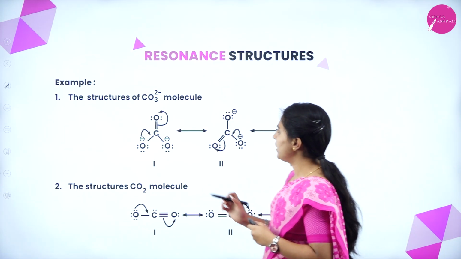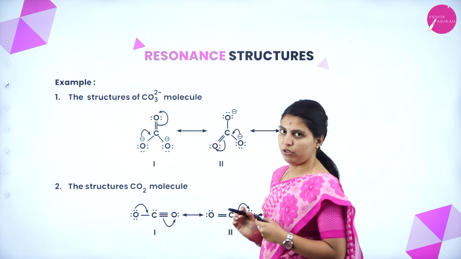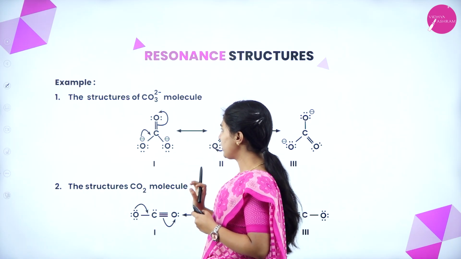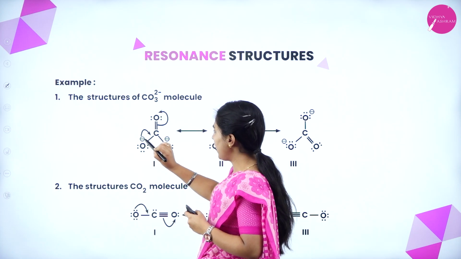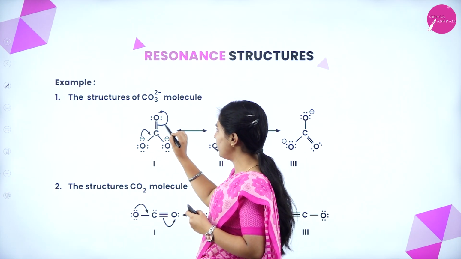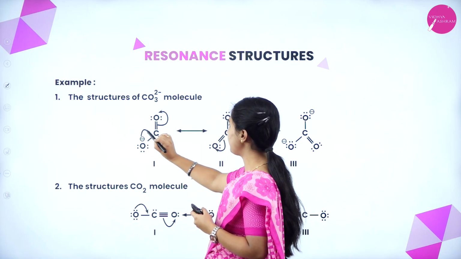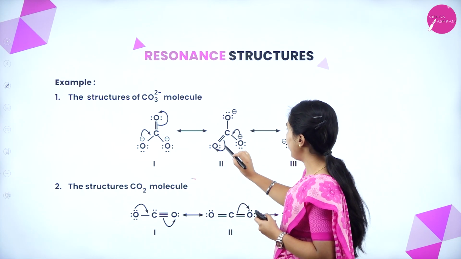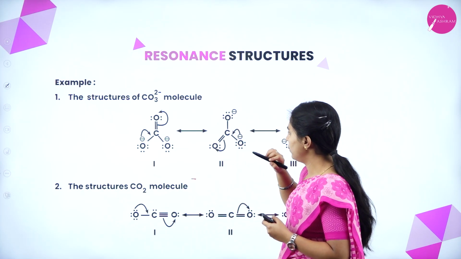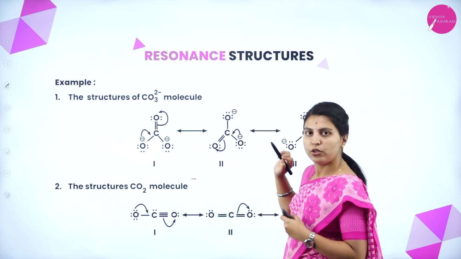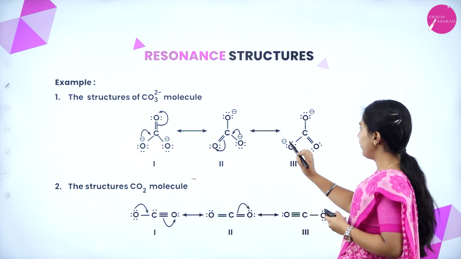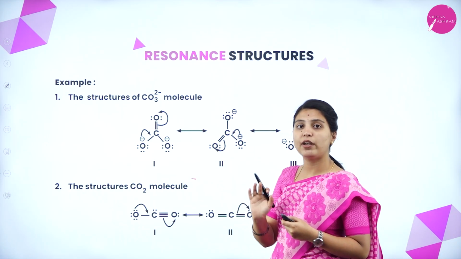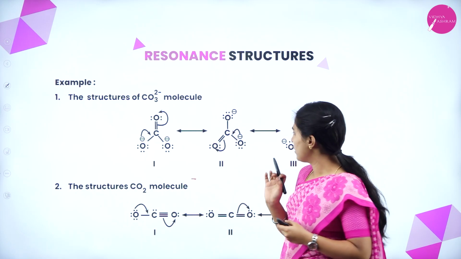Okay, next one, the structures of the carbonate ion, CO3 2 minus. See here, this is the first step, or one kind of structure. Here the minus sign will move here. Okay, the delocalization of electrons is taking place. Minus sign here, this pi electron will move here. Overall this is one form, and it can go from double bond to single here, and again negative to form one bond. See here, everywhere negative and negative, here lone pairs. But all the three structures will be called canonical forms or resonance structures.